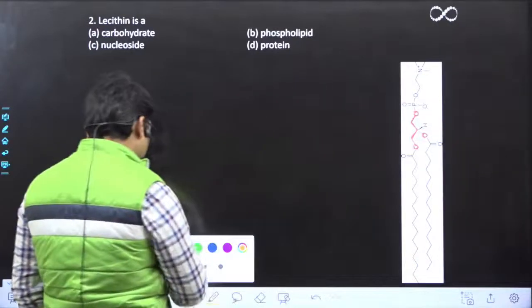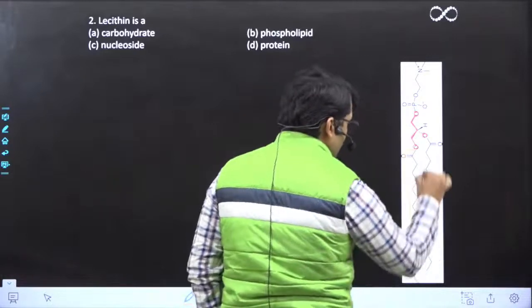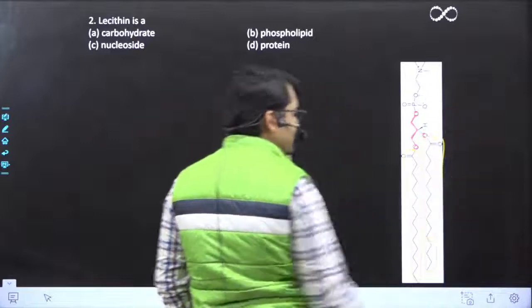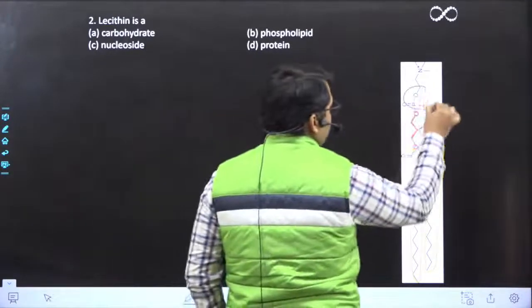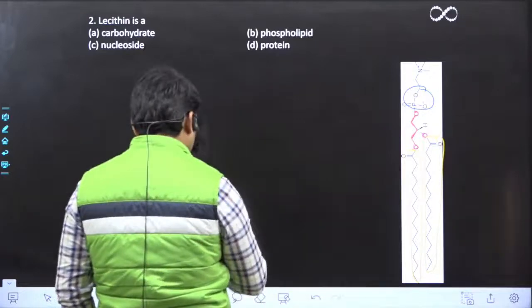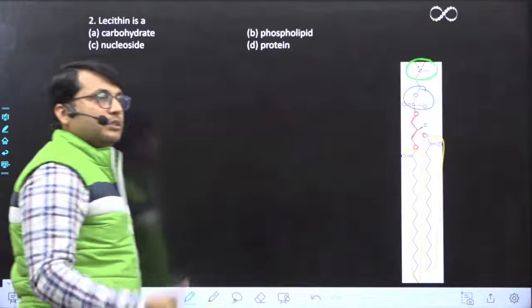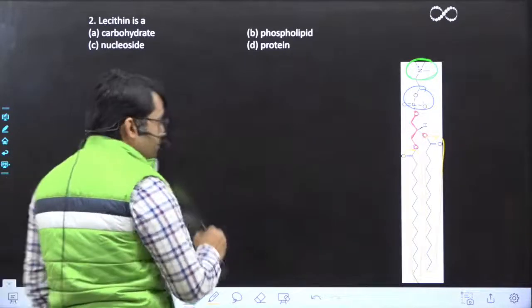Okay, and with this OH, the 2 OH, there is 1 palmitic acid. This is another palmitic acid, the fatty acids. And then if you see closely, here is the phosphate. And then lastly, here you have the choline group. Got it? So this is what? Lecithin or DPPC. Now, let me tell you one more thing here.